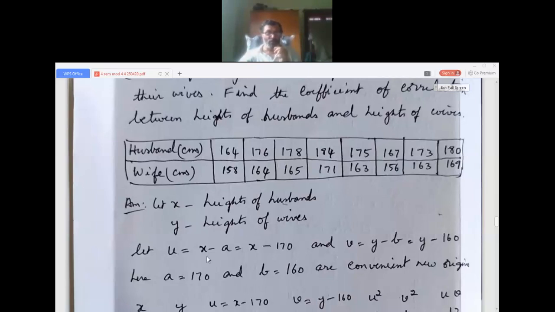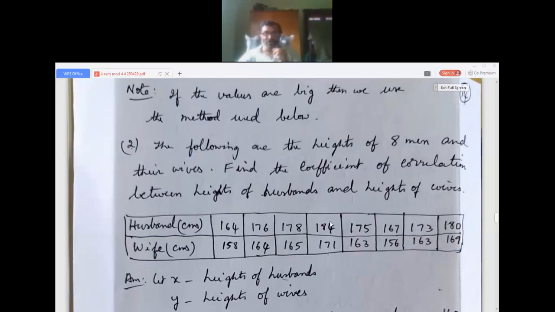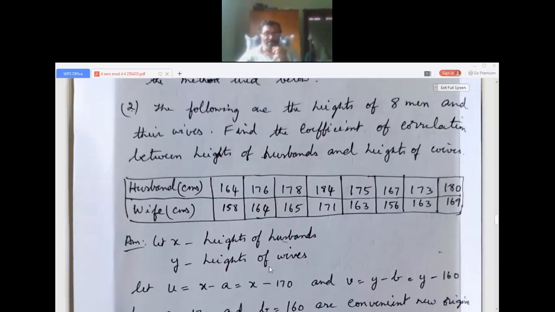So what we do is take u equal to x minus a. I took x minus 170. Here you have to see that the value is somewhere in the middle of the data. Even if it is not there, no problem. So 164 minus 170 is minus 6, 176 minus 170, like that. The values become small. That way you have to select. It is your wish; you can select anything.